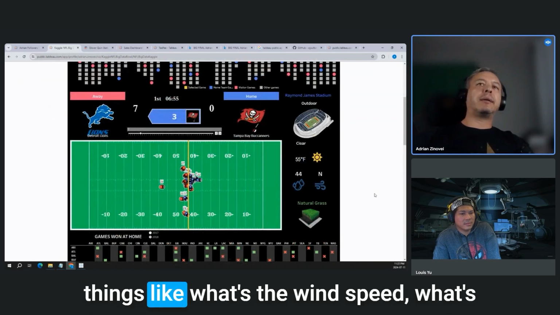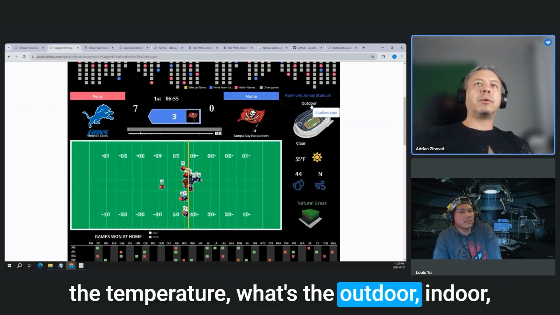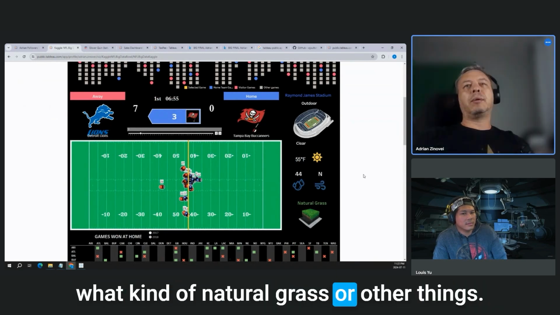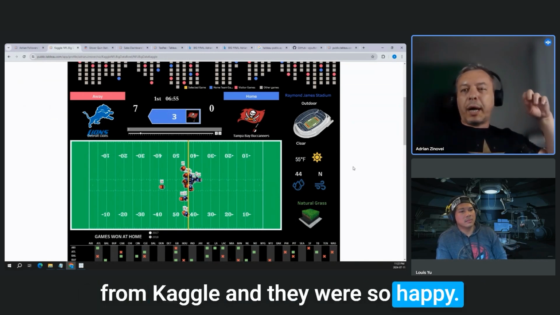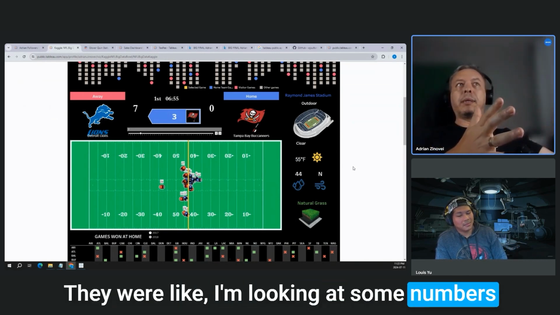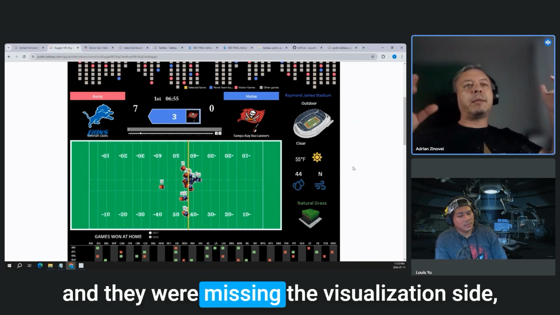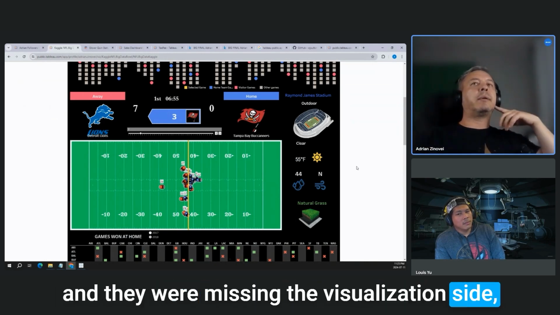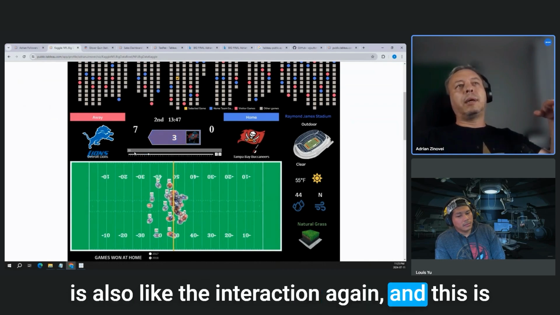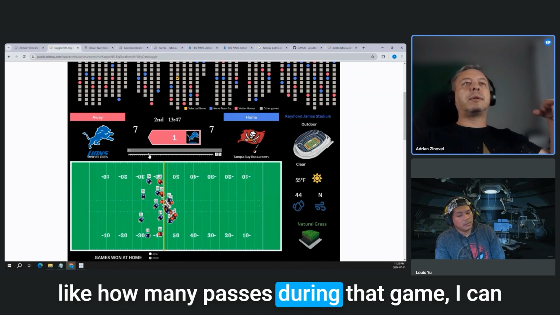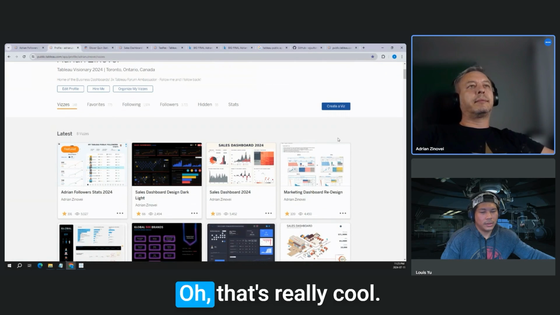And there are things like what's the wind speed, what's the temperature, whether it's outdoor or indoor, what kind of natural grass or other surface. So I published and shared it with those guys from Kaggle, and they were so happy. They were like, I'm looking at some numbers and I don't really understand how they're playing. They were missing the visualization side. But when they're here, oh my God, and this is also the interaction you can do. And this is how many passes during that game. You can see it's changing the colors, and so on. Oh, that's really cool.